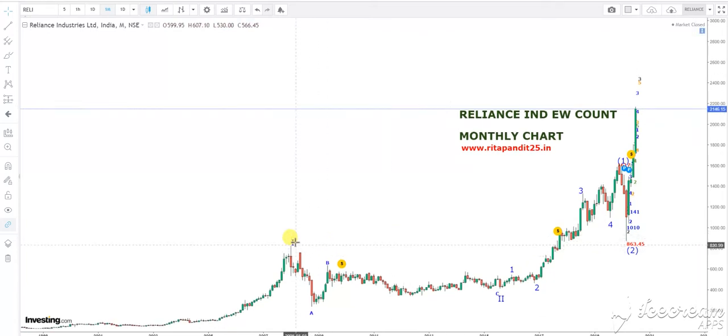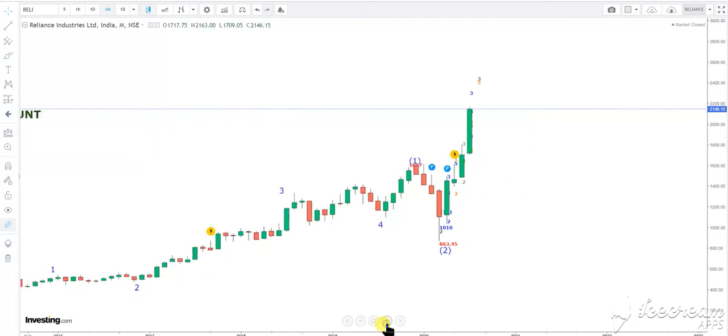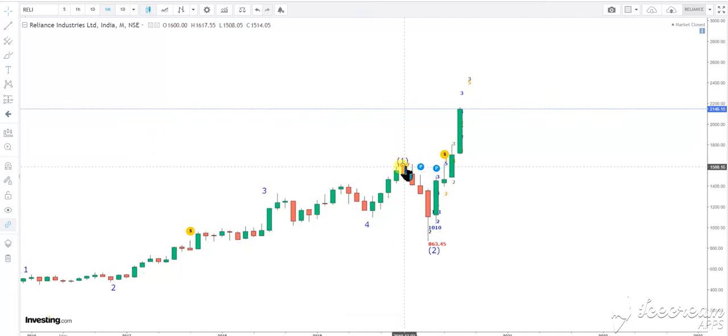So we have done wave cycle 1 from 0 to 1, that is near 824 in the year 2001, and then we see corrections A, B and C made in wave cycle 2 in the years 2016-15, and from there we have started the third cycle, the larger wave. 1 and 2 have been done, 1, 2, 3, 4 and 5, that is wave 3 of 1, completed here at the 1617 level.